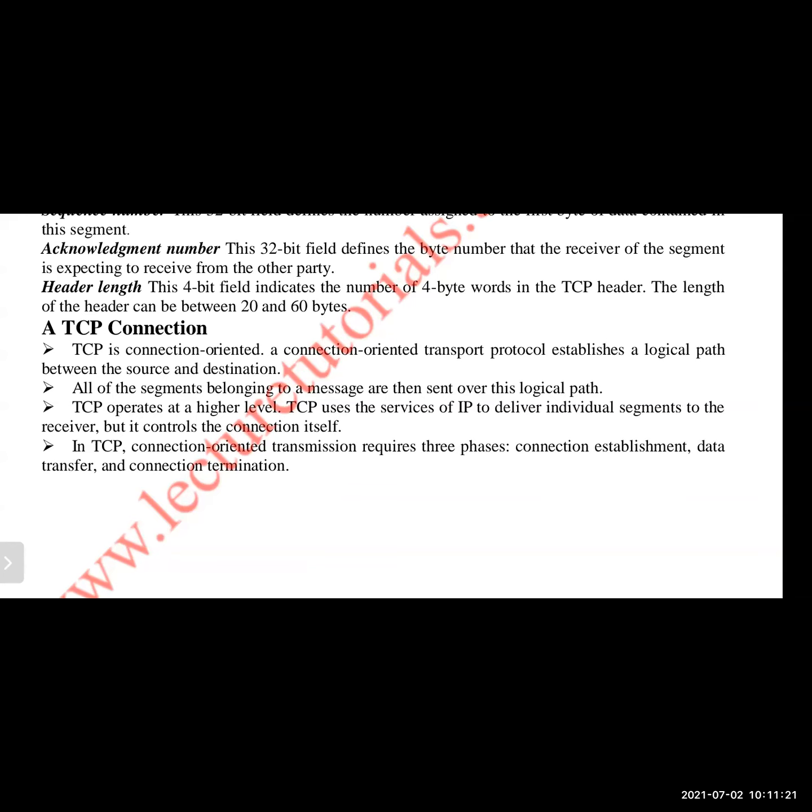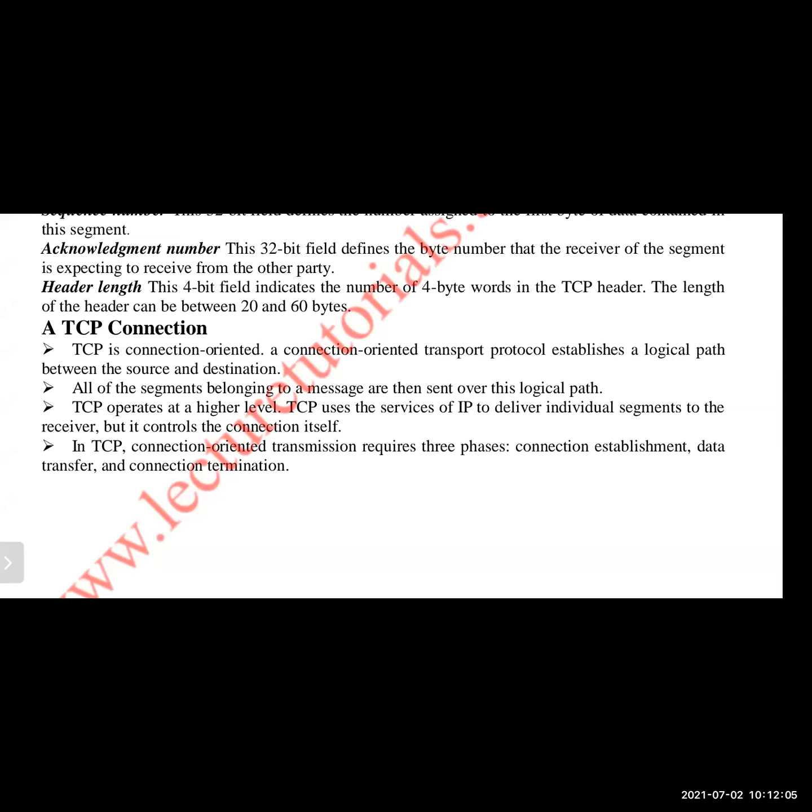Since TCP is connection oriented, a logical path will be identified between the source and the destination. After that logical path has been selected, whenever the data transmission starts, every segment or packet must travel through that path only. In case of the TCP protocol, all the segments or packets released by the sender must travel through that path only. In case of UDP, they have freedom. The packets or segments can travel in any path available in the network. But in TCP, they don't have that freedom. All the segments must travel through that logical path only.